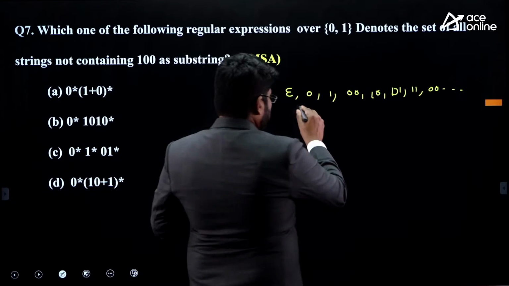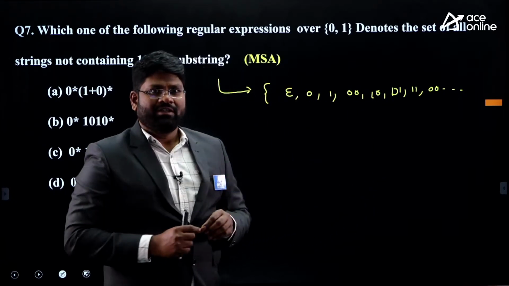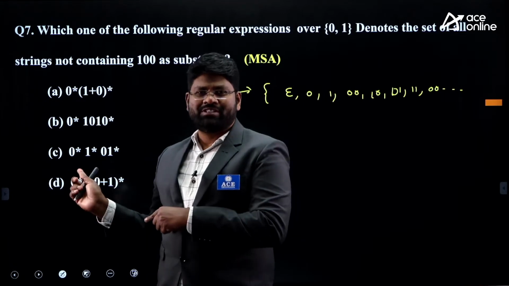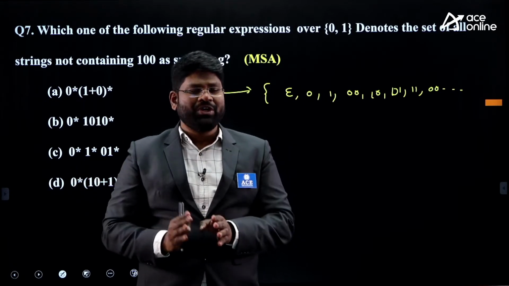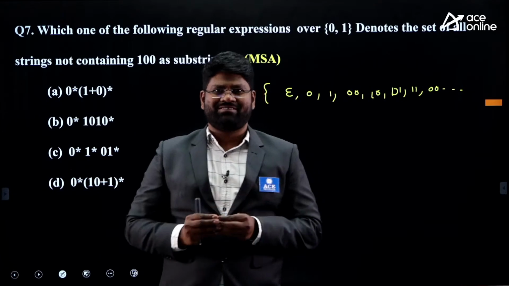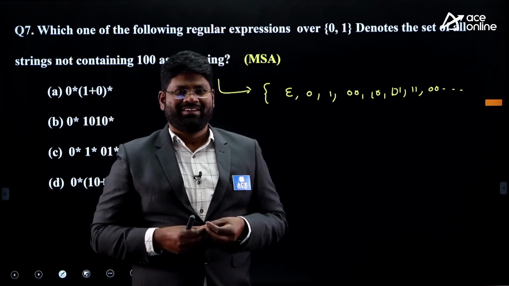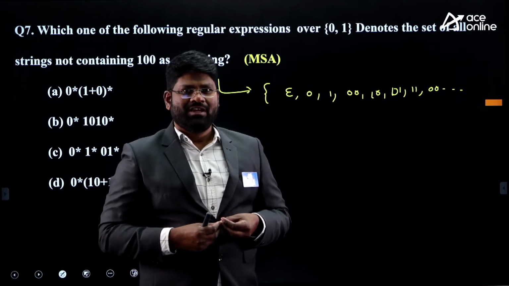If you see these members, your expression, whatever is corresponding to this language, must produce all members of the language, from the epsilon, right, from the epsilon.